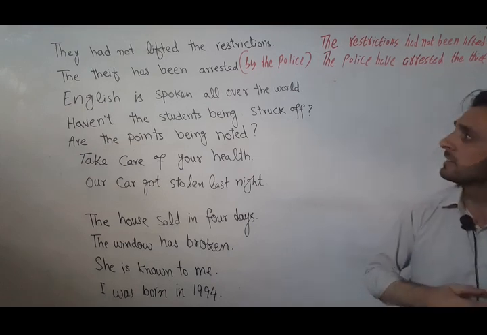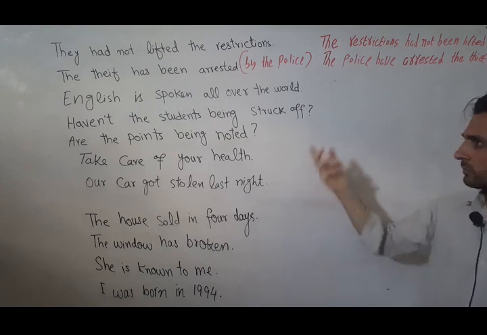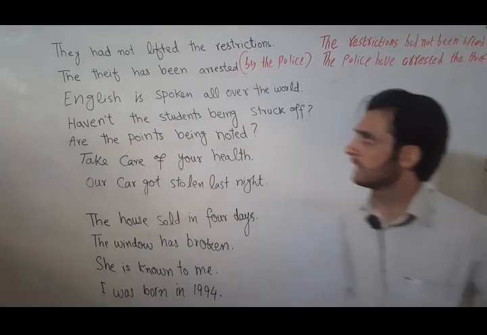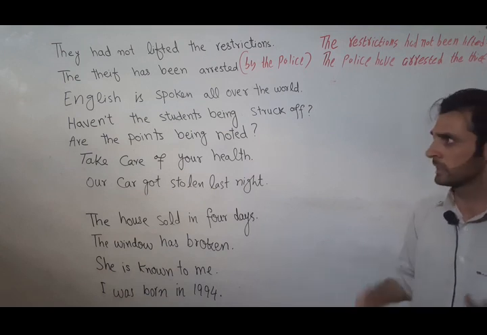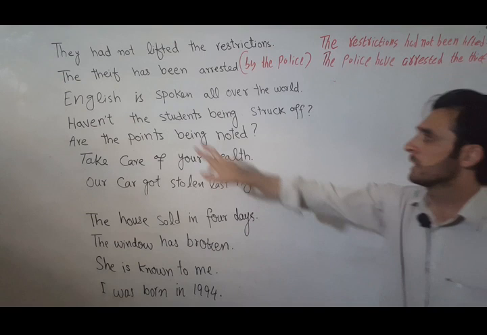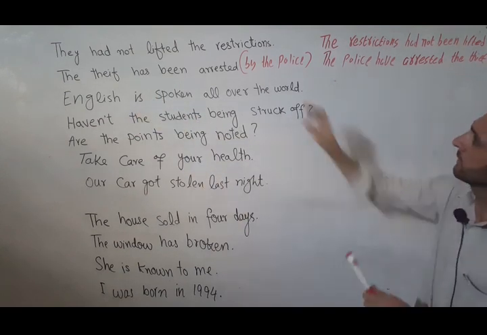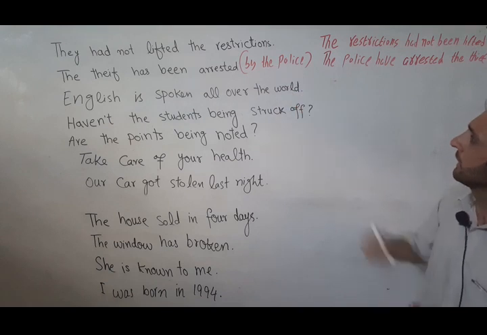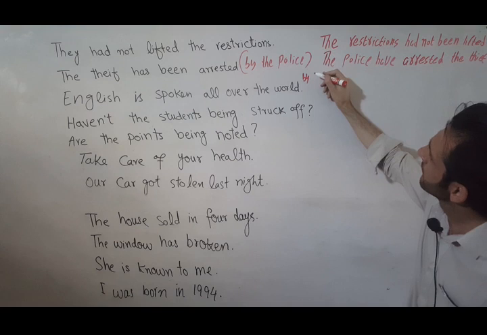Next example is: English is spoken all over the world. English is not the agent but the patient, not performing the action, rather receiving the action. And we have the passive structure, be plus third form of verb. And same here, we don't have the agent mentioned, but the agent is understood to be people.